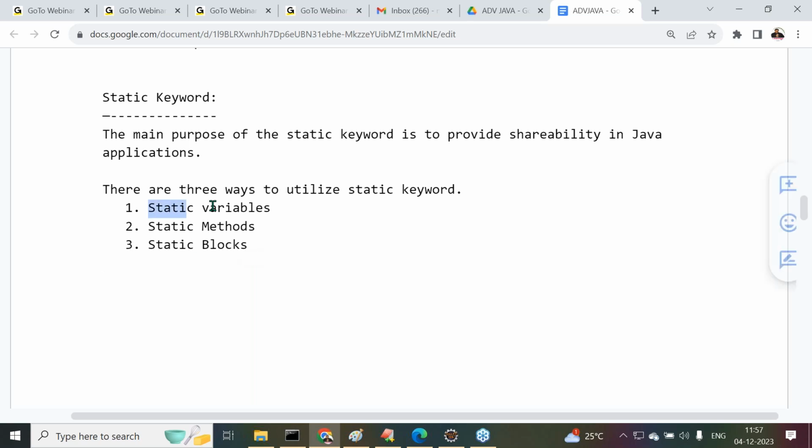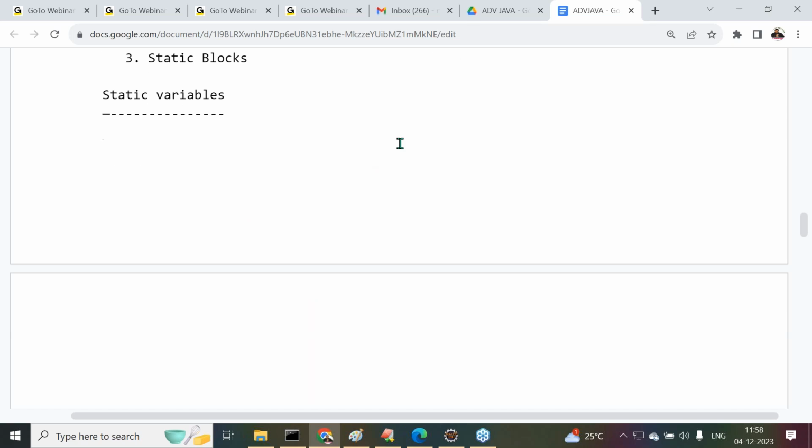Observe carefully. The very first one is static variables. Understand it clearly? What are the important points about static variables? The very first point I'm telling you, observe carefully: a static variable is a Java variable.